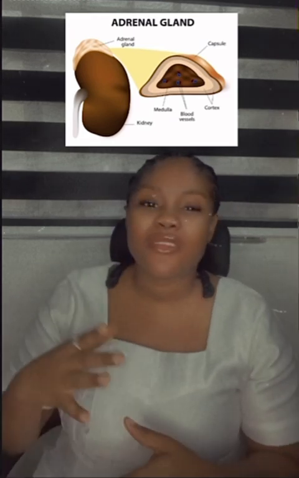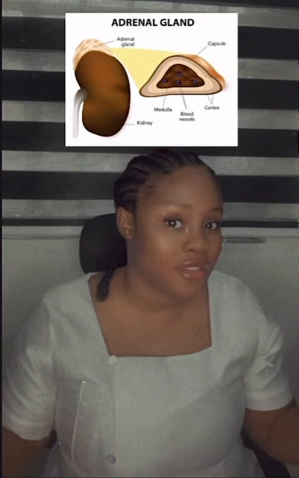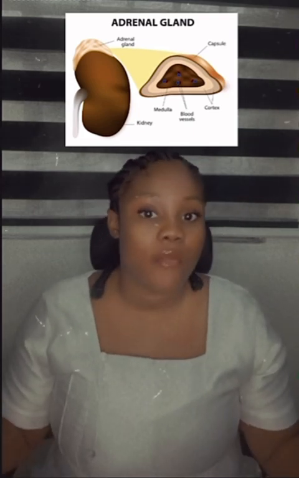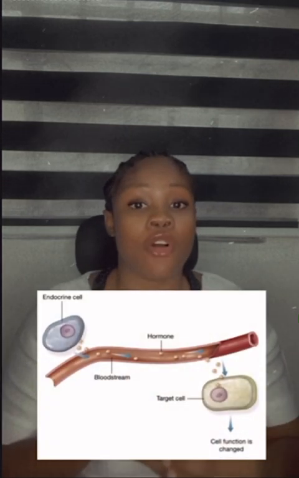You may ask, how do these hormones get to the target cell? Do they just get produced and fly to the target cell? Say a hormone in the throat is produced, how does it get to the target cell? The first thing we need to know is that each of these glands is surrounded by a network of capillaries.